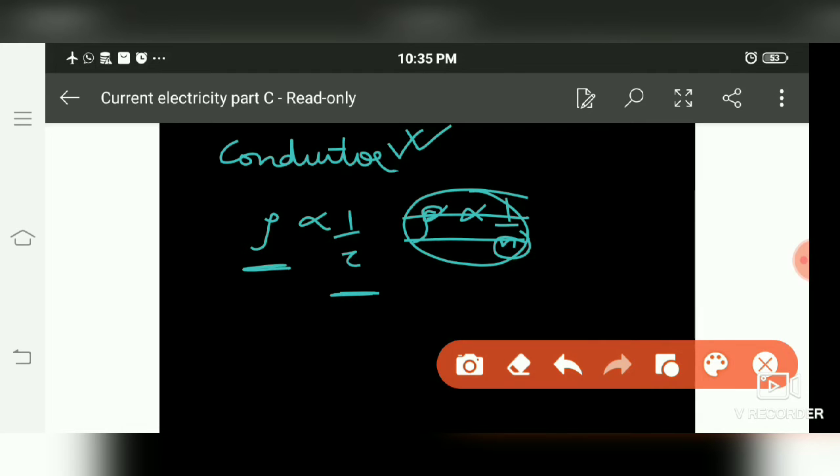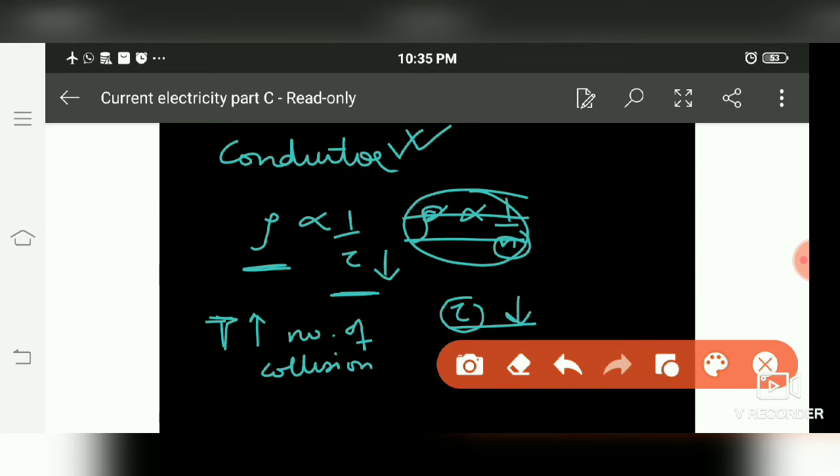How does it depend upon the relaxation time? As we know, as temperature increases, the number of collisions also increases. If the number of collisions increases, the relaxation time between two collisions decreases. If relaxation time decreases, then resistivity automatically increases.